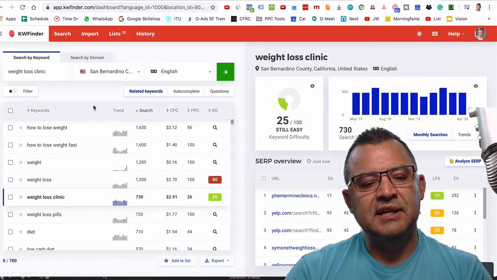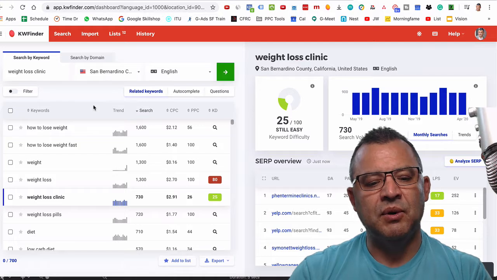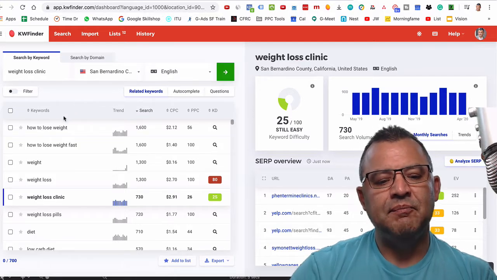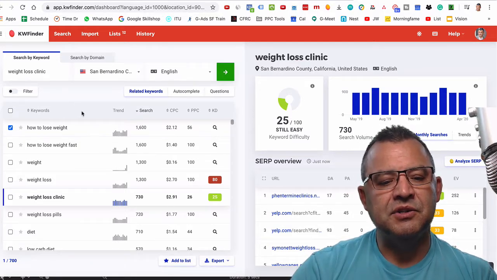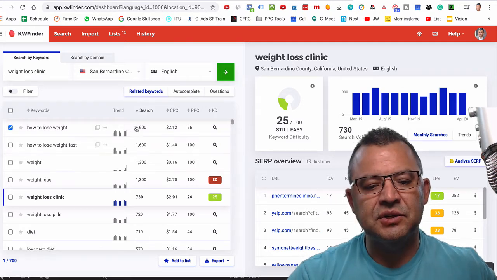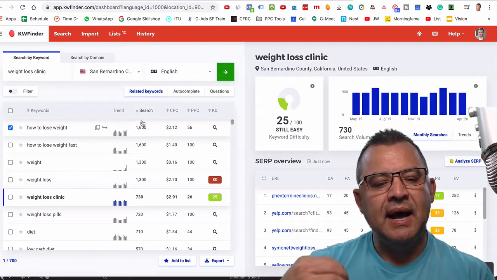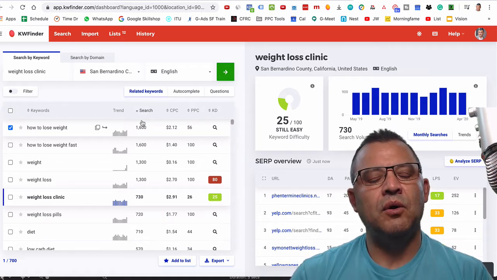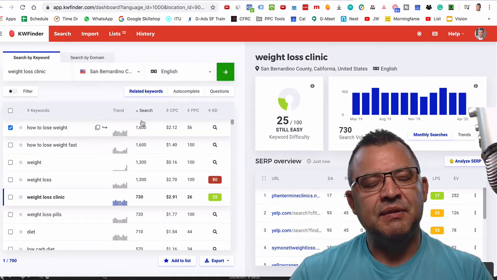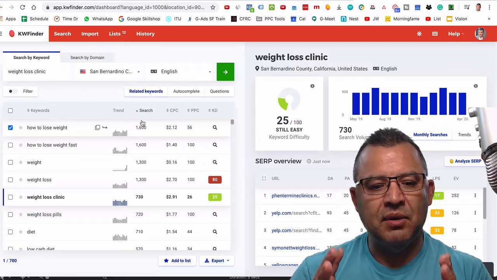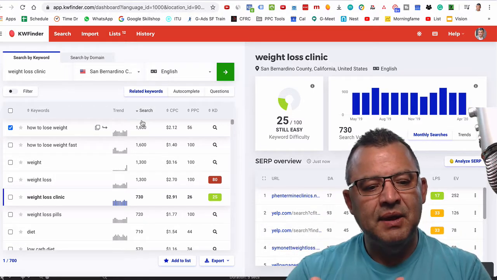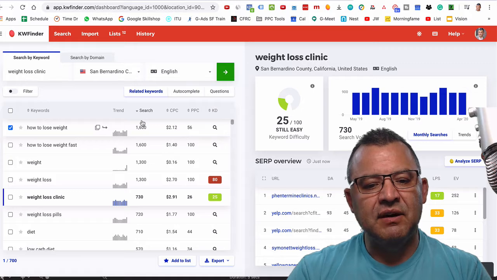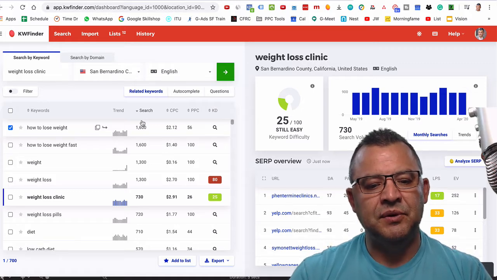In this particular case, we're looking for keywords across the board. And look at this: how to lose weight. How to lose weight is phenomenal. So this is the highest searched. I've got it ranked here, highest search term, right? And when someone's doing how to lose weight, they're looking for a whole plethora of different ways, but they want to lose weight. And if you have a product or service that can help them, you want to get in front of that traffic. That's a very valuable keyword to be able to get in front of.